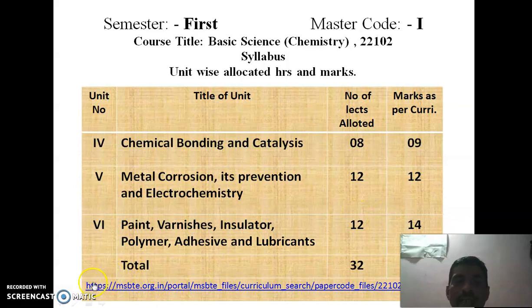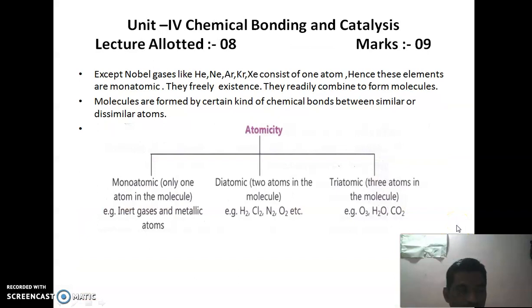The detailed syllabus is available on the MSBT website, msbt.org.in, and the links are provided here: msbt.org.in portal, MSBT file, curriculum search, paper code 22102. Now I am going to start the first unit, that is the 4th unit, chemical bonding and catalysis. This unit provides 8 hours and 9 marks.